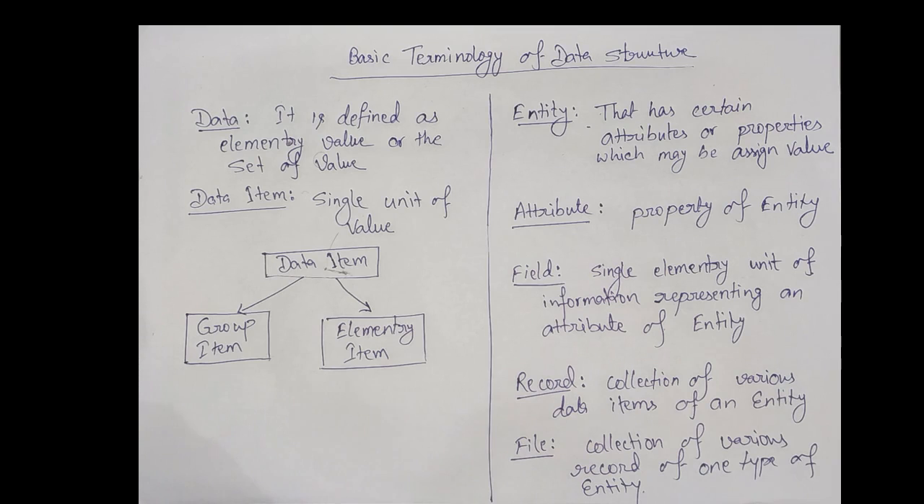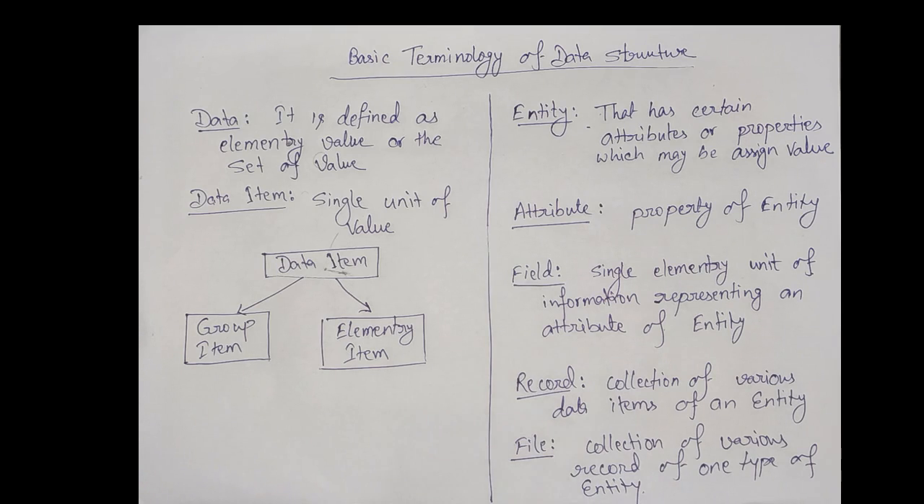Second is data item. Data item is referred to as a single unit of value. A single unit that can contain value is called a data item. Data item can be divided into two sections. First is called grouped item and second is elementary item. If a data item can be split into sub items, that is called a group item. Example, a student name. It may be divided into three sub items like first name, middle name and last name.